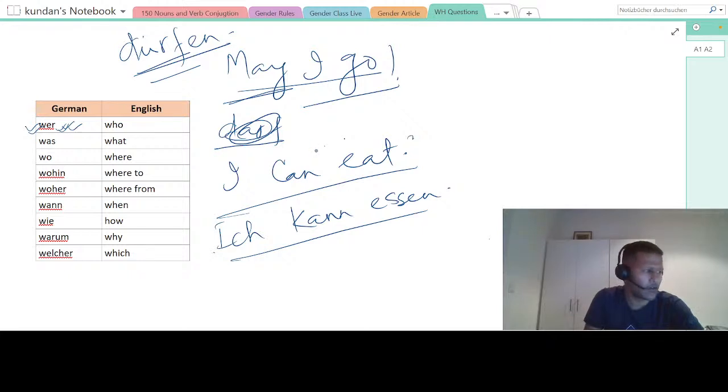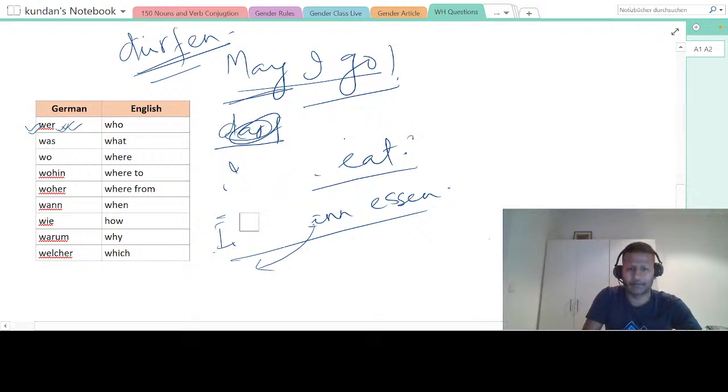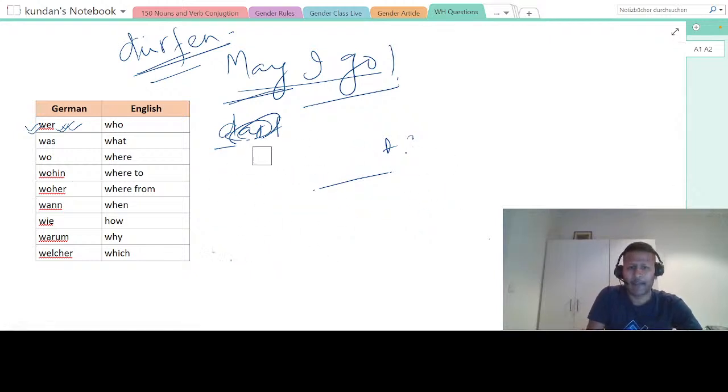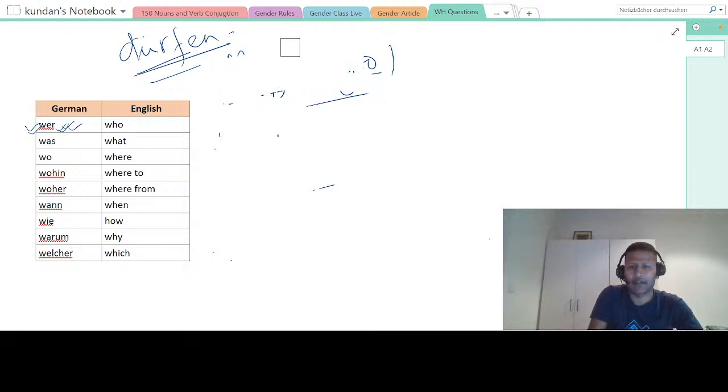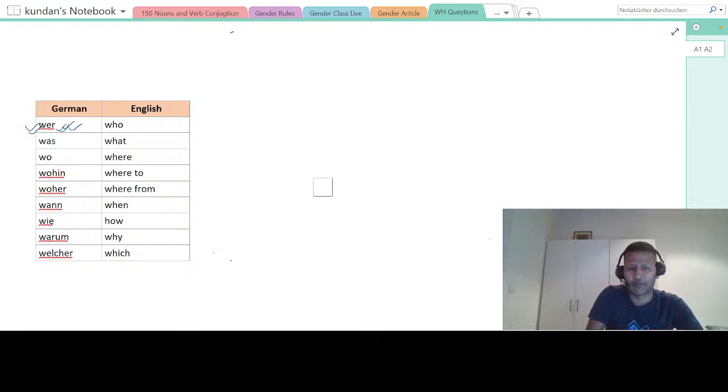And then we will go to WH questions. First, we are answering yes/no questions. Can I eat? The answer will be yes or no. You can eat or you cannot eat, right? Kann ich essen. Very simple. Just put this verb in the beginning. Let me rub this again. And I'm keeping this table in front of you so that it will be helpful for you when we go through this table. And now let us go to this table.